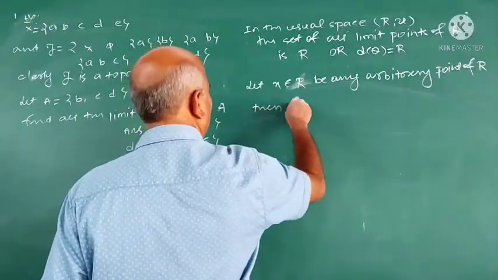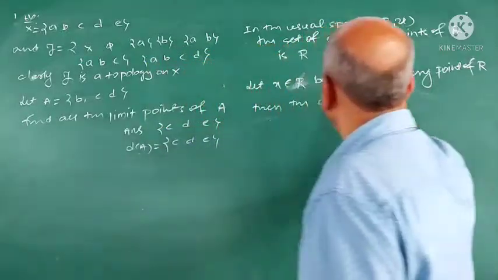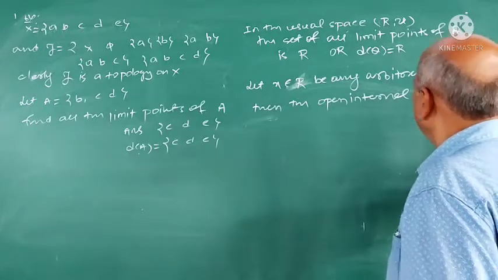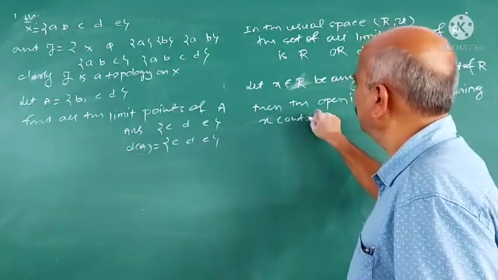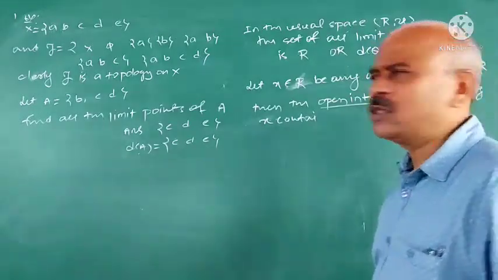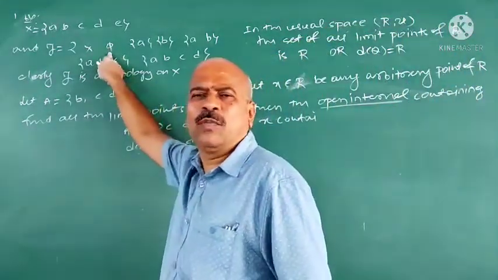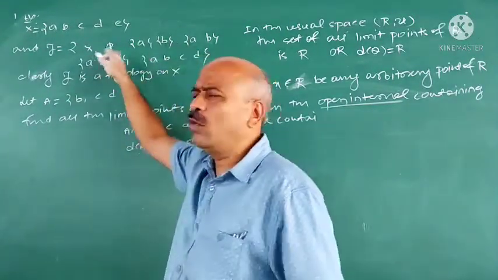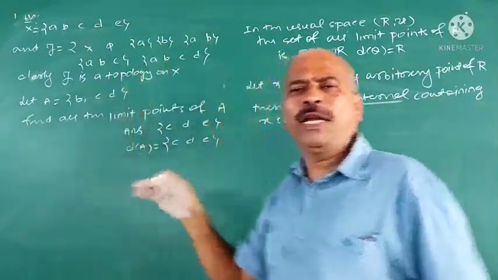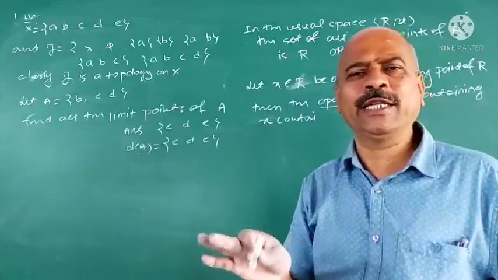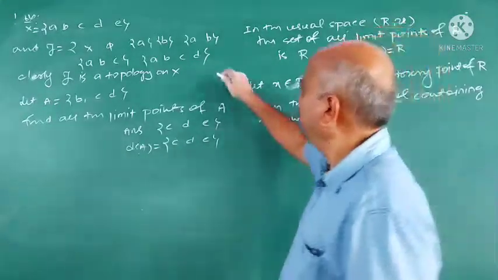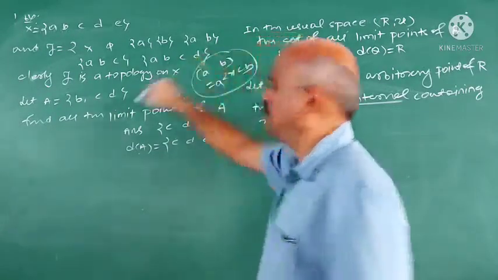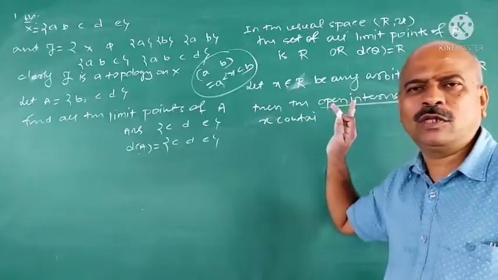Then the open interval containing x. It is an open interval here, not an open set. Open set means a member belonging to the topology is called an open set, for example X, phi, {a}, {b}, {a, b}. These are open sets with respect to that topology. But open interval is as usual, that you have studied in set theory. What is an open interval? Suppose (a, b) is an open interval, it is the set of all x greater than a and less than b. I am referring to that open interval only.